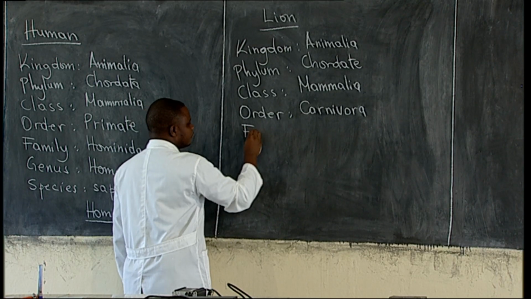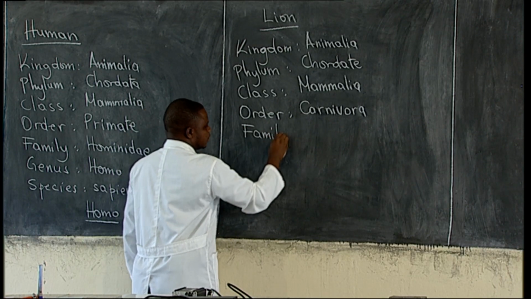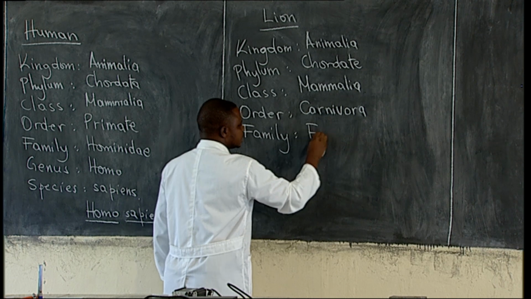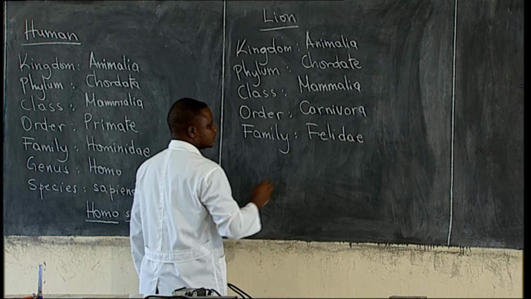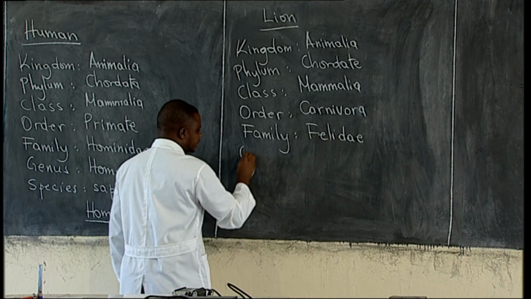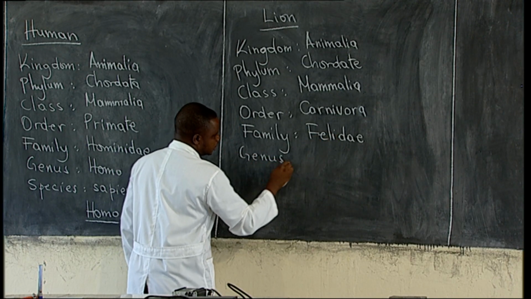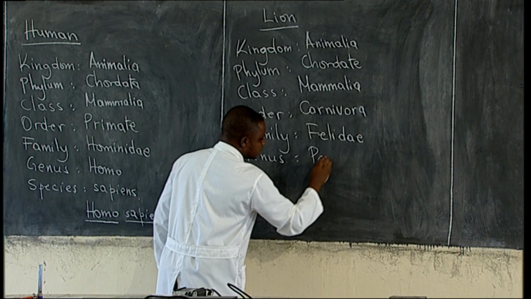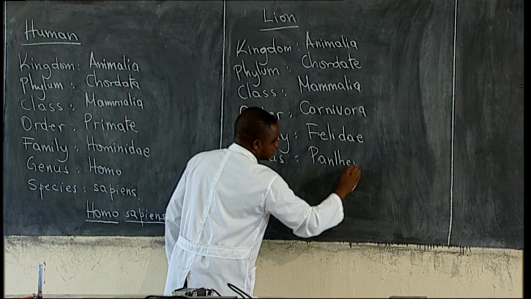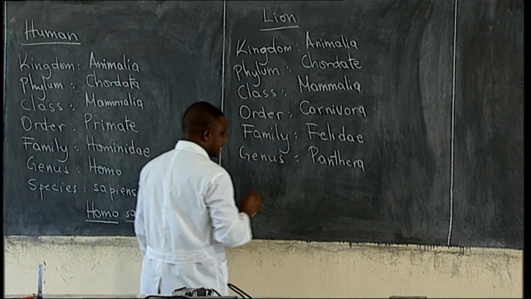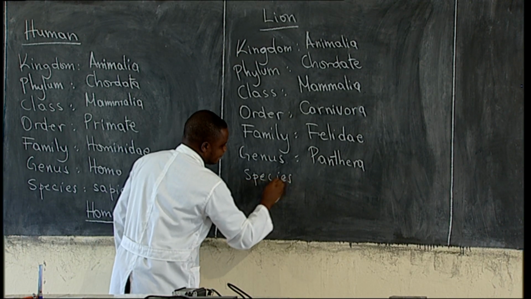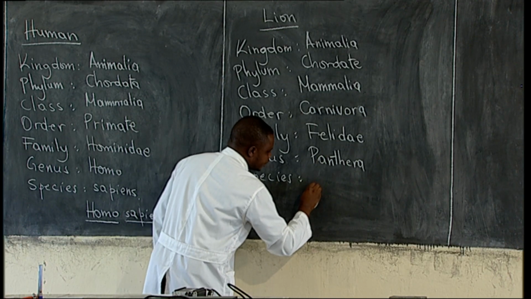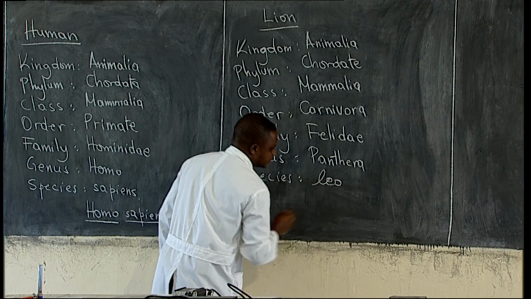Then we have family, then we have genus, which is Panthera, and then species. Here it is leo.